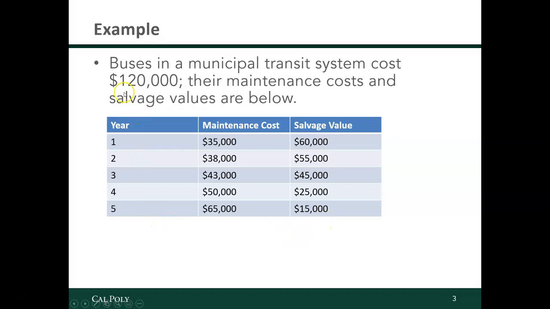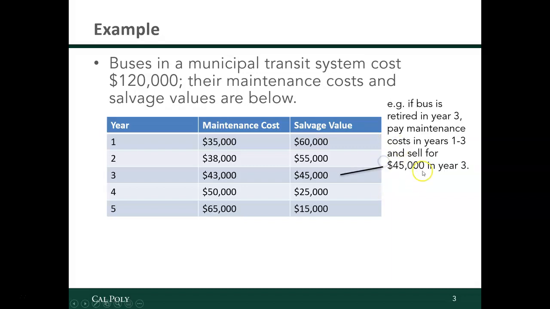So while you're tempted to keep it for a long time because you want to distribute this purchase over a long period of time, you're going to have to replace it when you're done with it, right? On the other hand, you're going to start paying more for maintenance and you're going to get less for salvaging the piece of equipment. So you want to find at year 1, what would be the equivalent uniform annual cost if I retired it now?